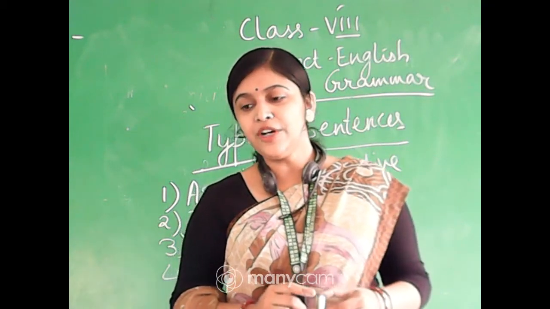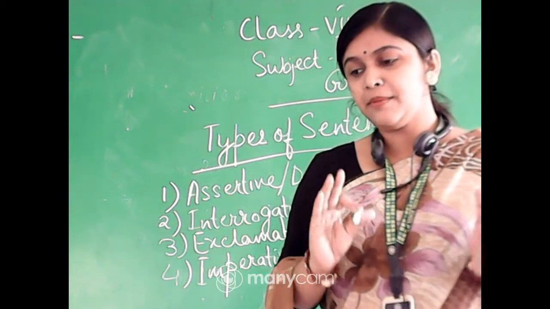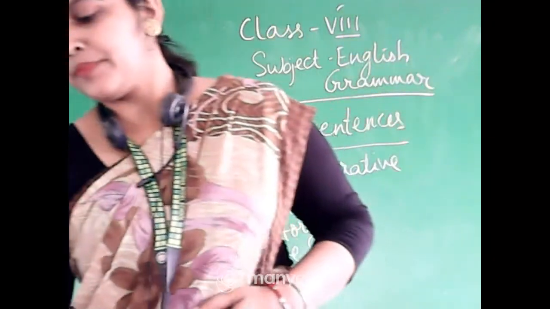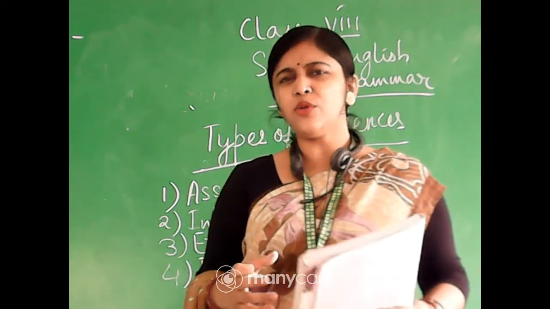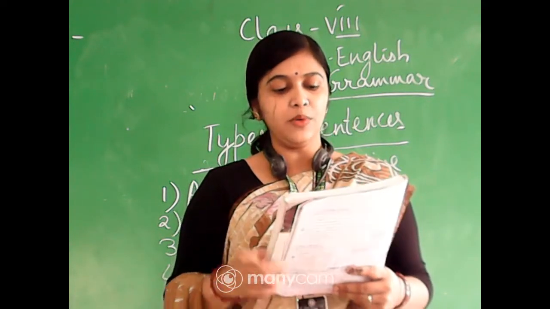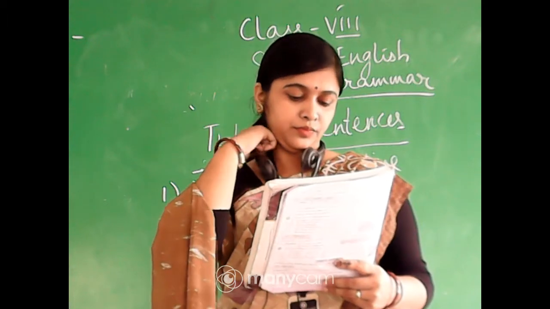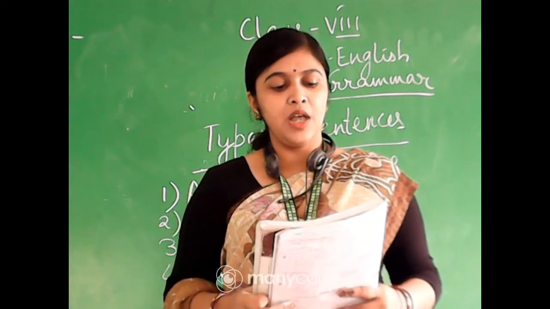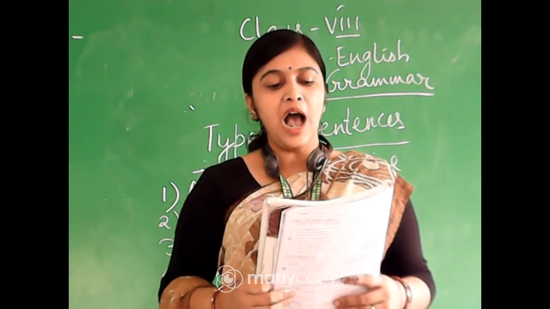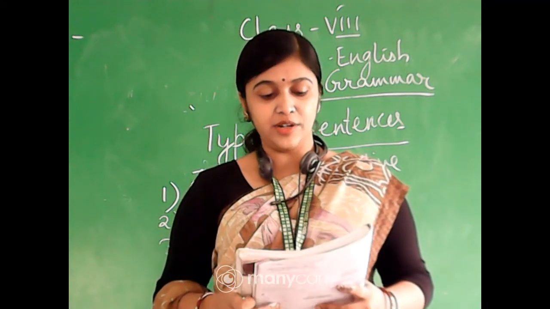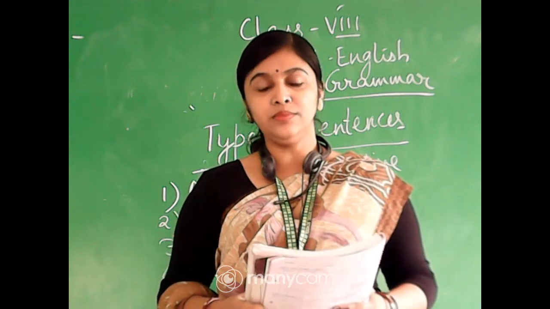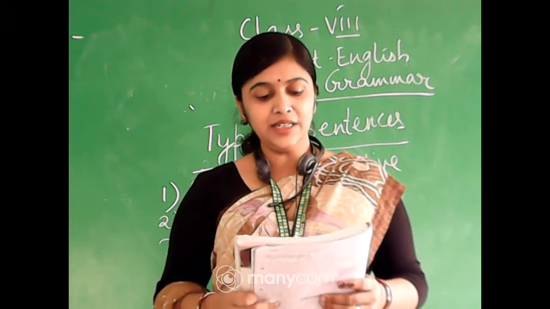Now come to the first exercise, exercise number D, in which you have to tick the correct kind of sentence. Okay, so we are just going to discuss it. You can tick it in your book. Number 1, how beautiful is the day? It will be exclamatory, right? Number 2, Sachin is a great cricketer.